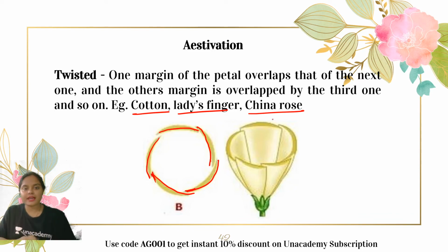So a Chinese man gifted a lady an engagement ring. He was proposing to that particular lady. So the ring consists of a cotton filament, right? So this is how you can relate this twisted estivation. You can try to recall the examples also, okay.